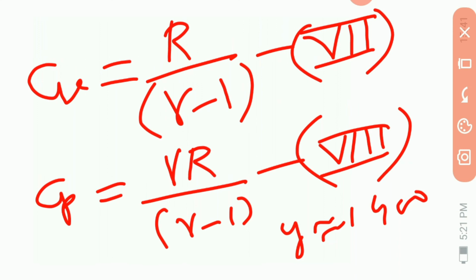Observe that for perfect gas, equation third implies that, which is equation third? Equation third is Cv is equal to dU/dT.